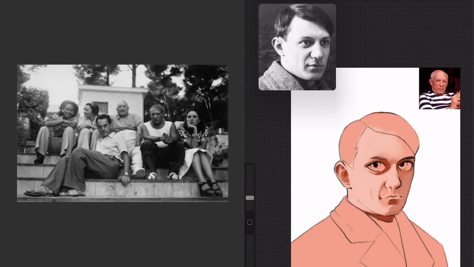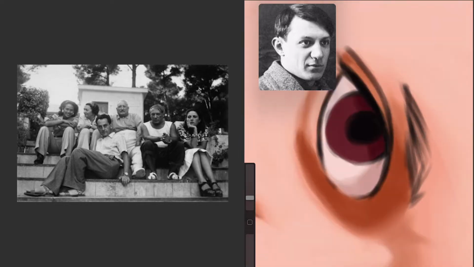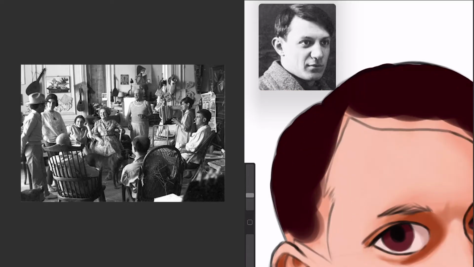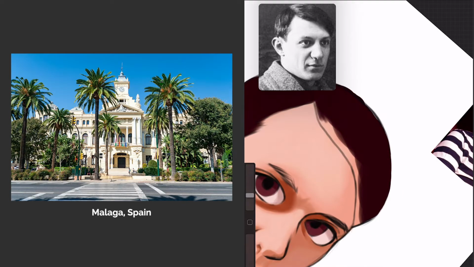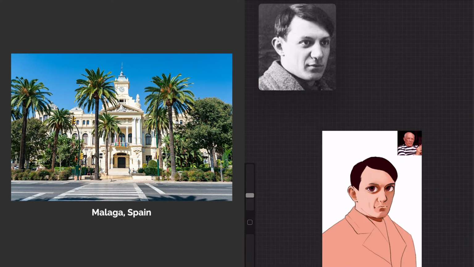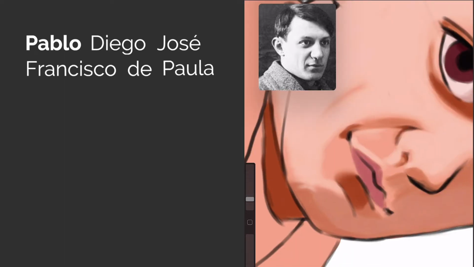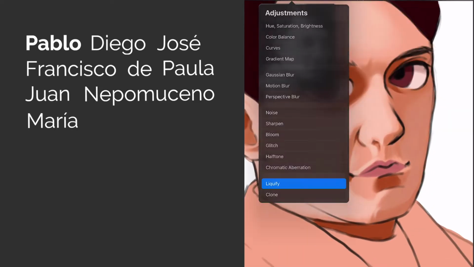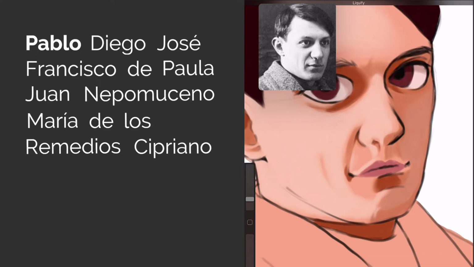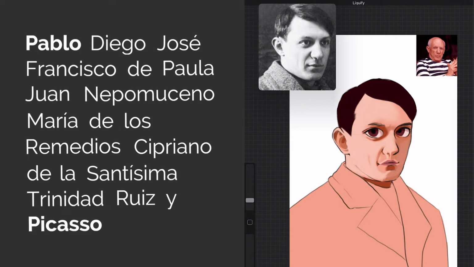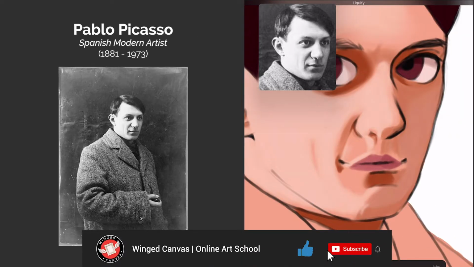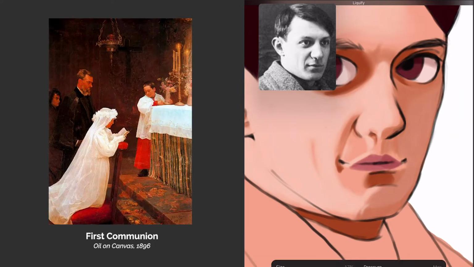Next, I'm going to color in his hair and also add some highlights as well. Picasso was born in Malaga, Spain. His full baptized name is Pablo Diego Jose Francisco de Paula Juan Nepomuceno Maria de los Remedios Cipriano de la Santísima Trinidad Ruiz y Picasso, which followed traditional Andalusian customs that honored his past relatives and saints.